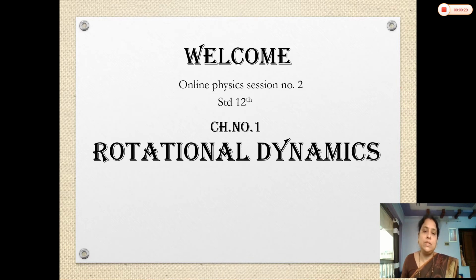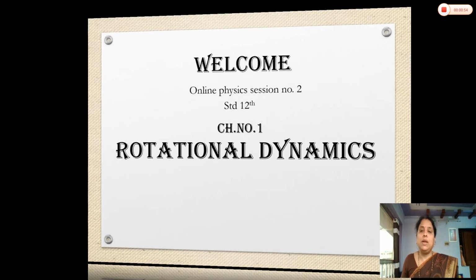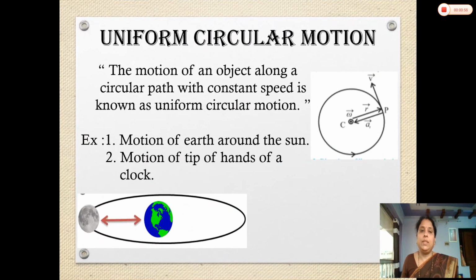At the end of this lecture, you will be able to know what is meant by uniform circular motion and what is meant by non-uniform circular motion. Also, you will know what is meant by radial acceleration and what is the tangential acceleration, and you can differentiate between the uniform circular motion and non-uniform circular motion very well. So let us start now.